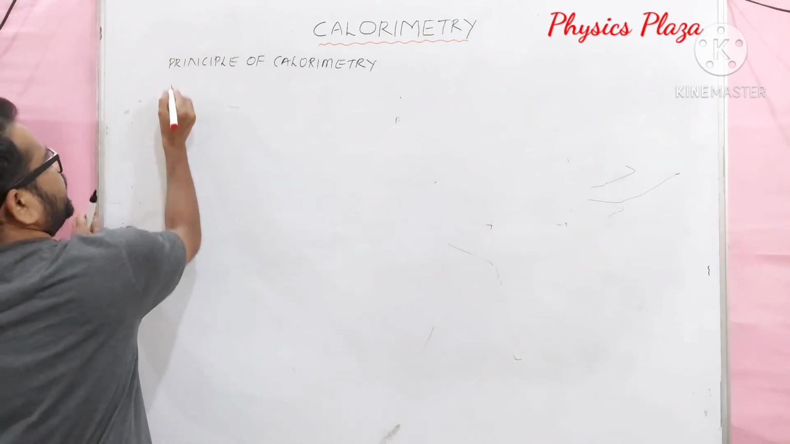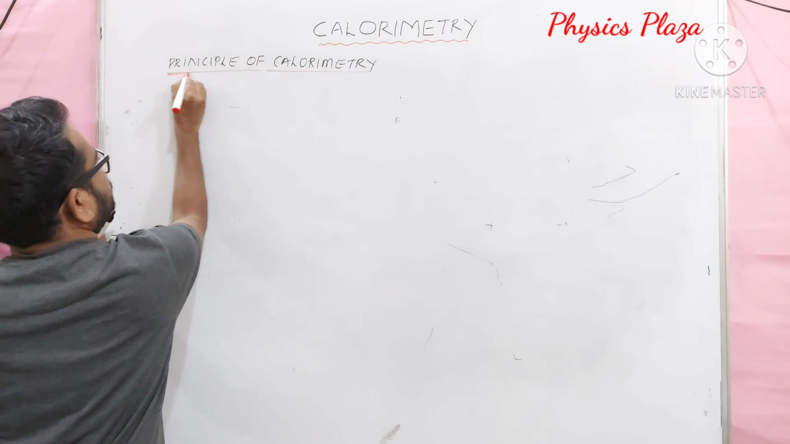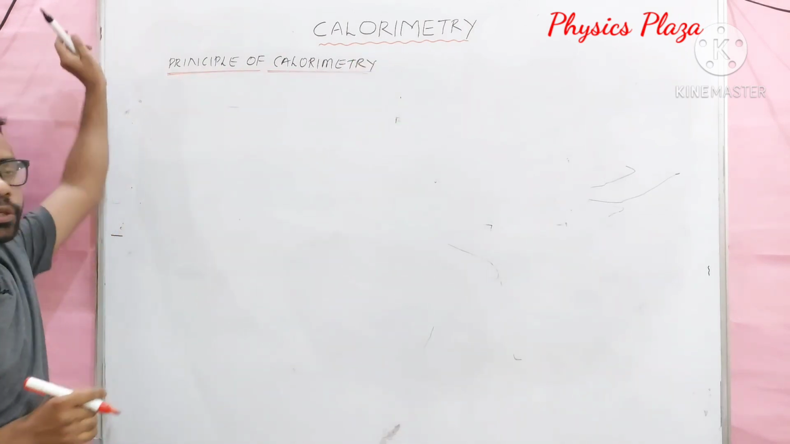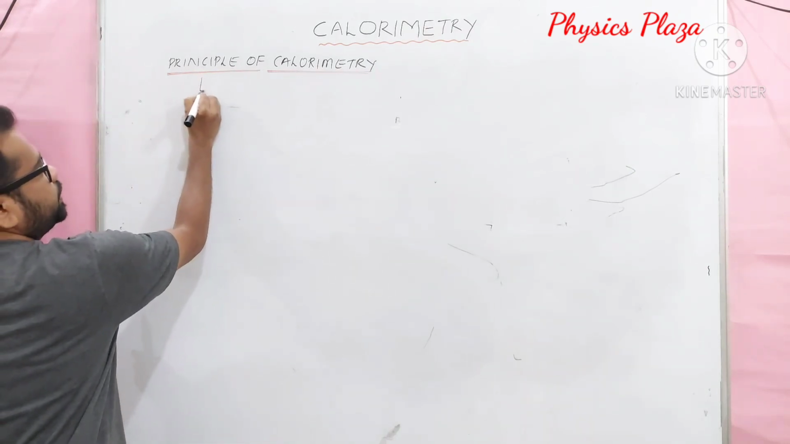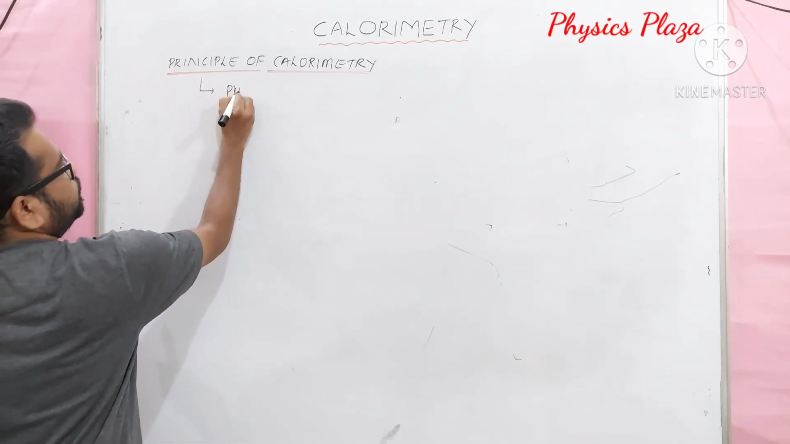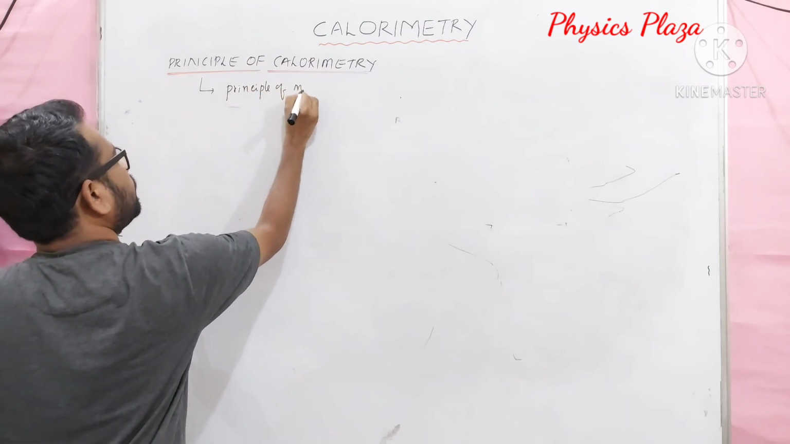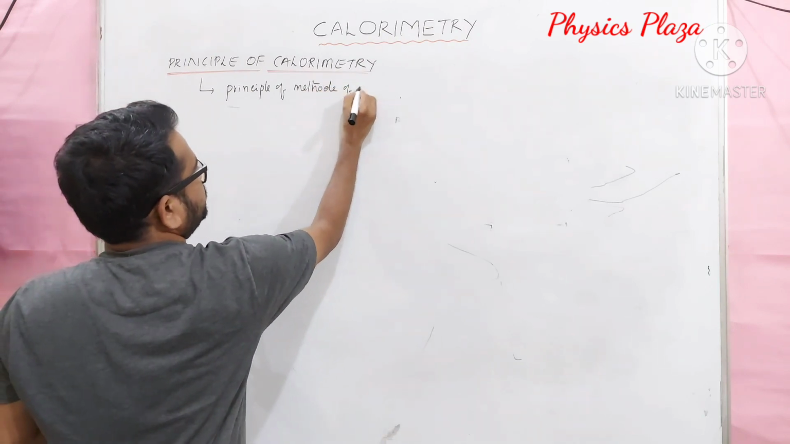Children, it's very important. Almost all numericals are based on this concept I am talking about, based on this principle of calorimetry. Children, it is also called the principle of method of mixture. Please write down: principle of method of mixture.